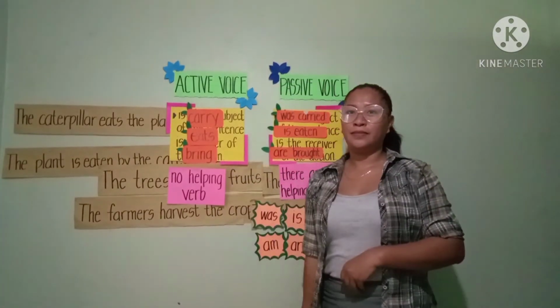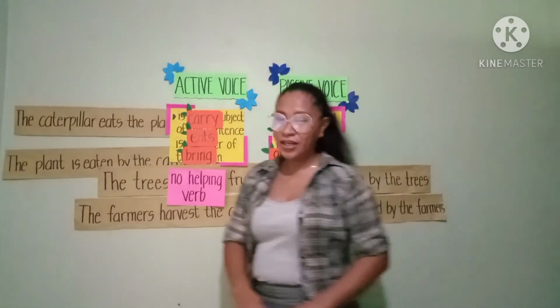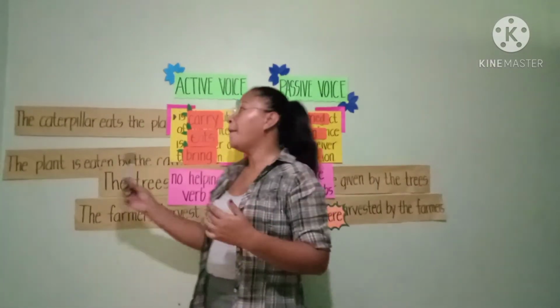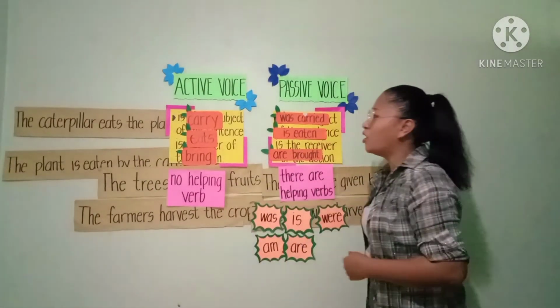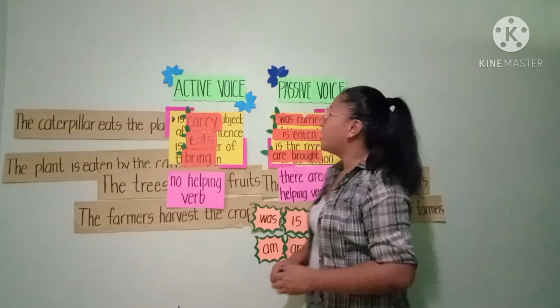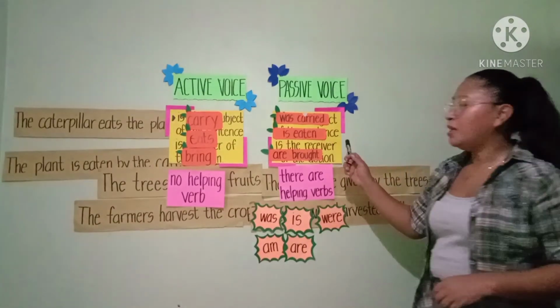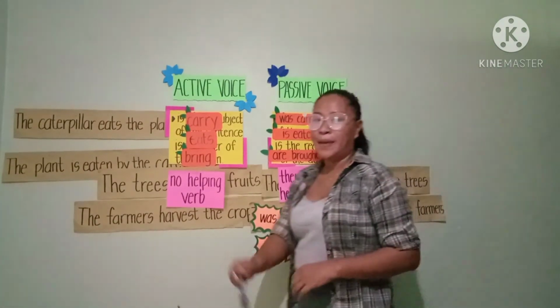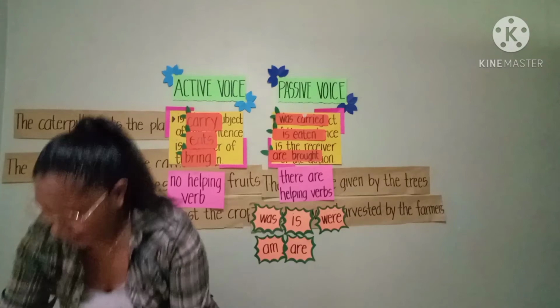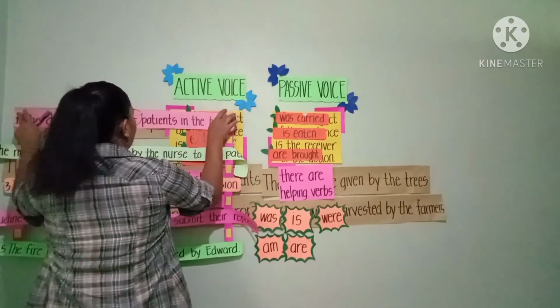Okay, understood? Very good. Now I have an activity and I want you to copy this on one sheet of paper. Write A if the sentence is in active voice. Then write P if the sentence is in passive voice. Copy this one and pass it to me after.